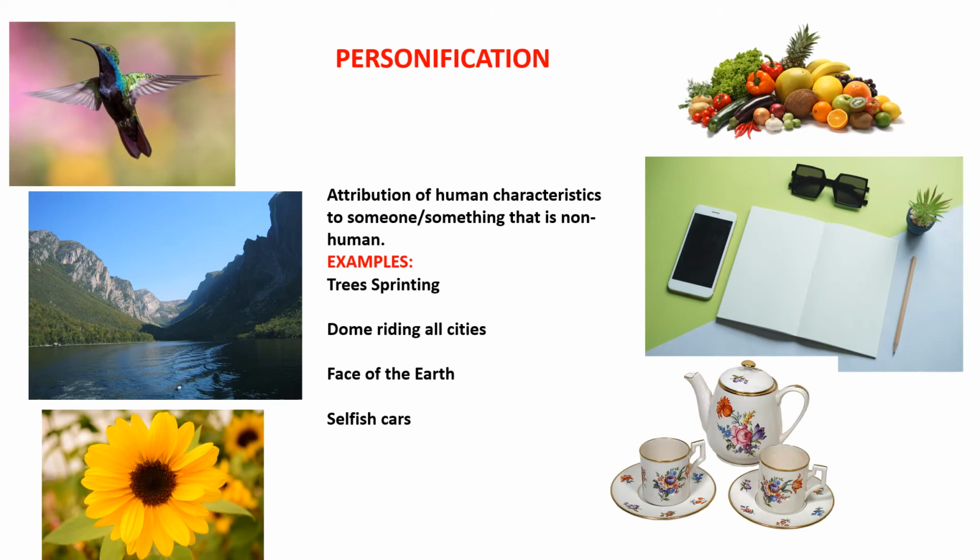Now next, let us talk of what is personification. Personification is when we attribute human characteristics to someone or something that is not human. Okay, so these are a few examples from your poems. Trees sprinting. This is from My Mother at 66. Domes riding all cities. This is from An Elementary School Classroom in a Slum. Face of the earth. This is from Keeping Quiet. Selfish cars is from A Roadside Stand. However, this is not there in your syllabus this year.